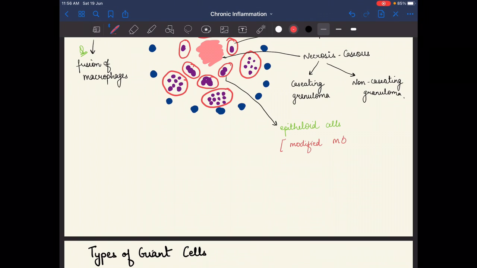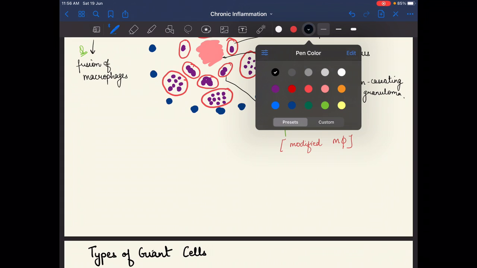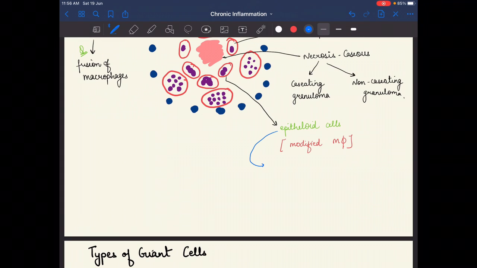Modified macrophages were known as epithelioid cells. So epithelioid cells were the modified macrophages, and they were the most important cell of a granuloma. Remember it. So in the granuloma, which cell is most important?